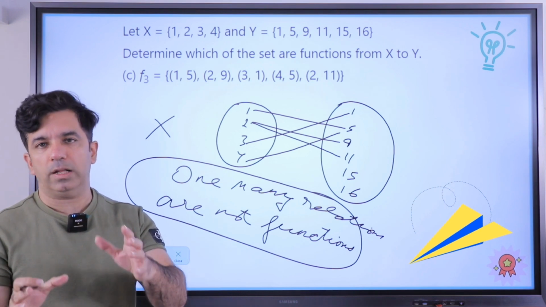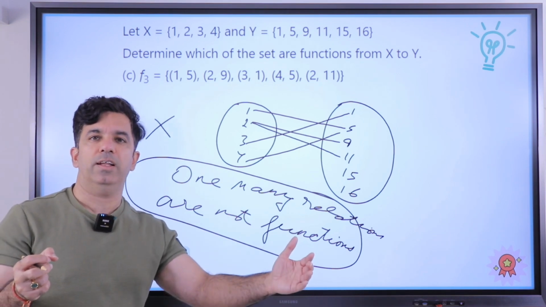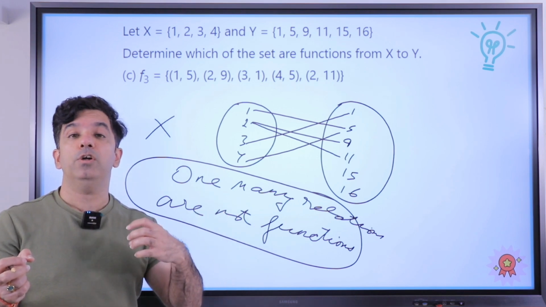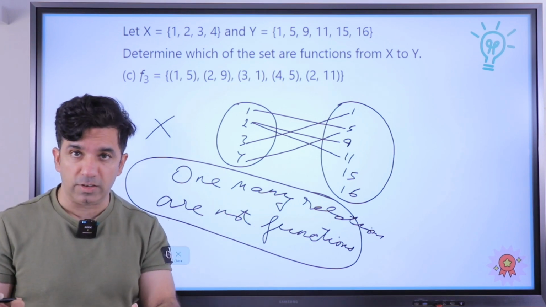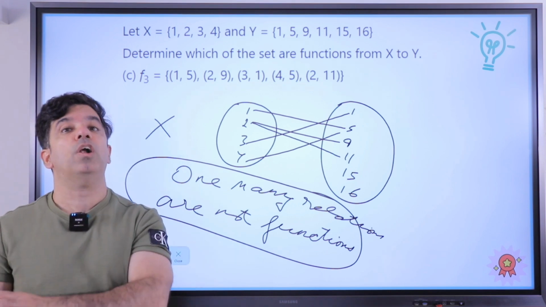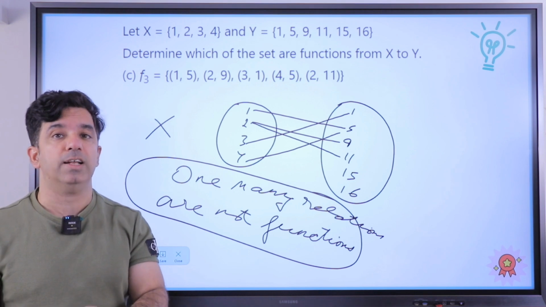The motive of today's class was to actually make you reach this level, that we should be able to differentiate that this relation is a function and why this relation is a function and why the other one is not a function. So this was the basic motive of today's class.